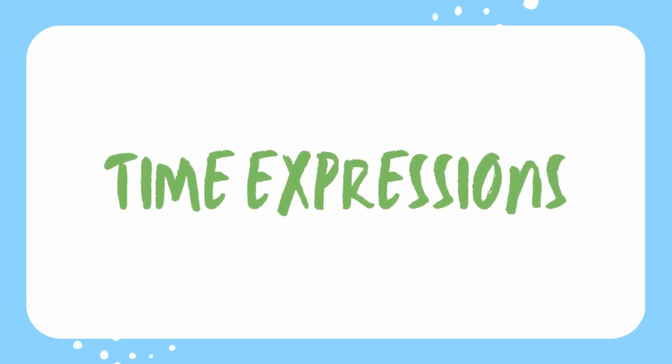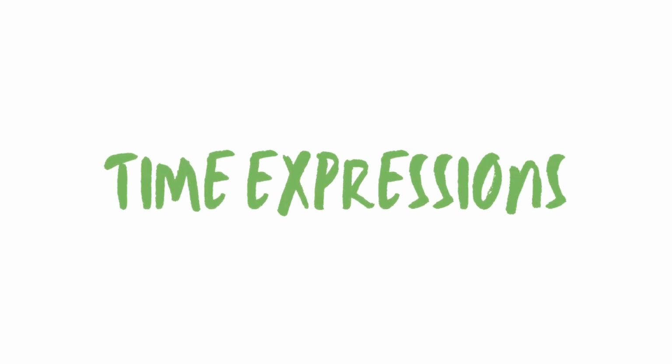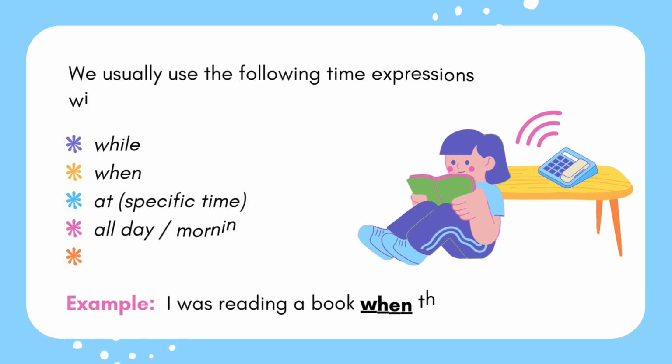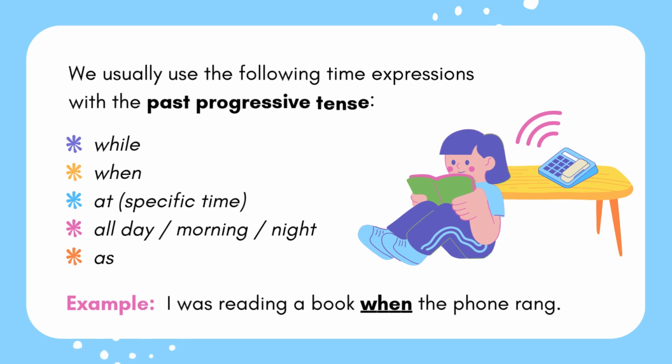Now we're going to look at some time expressions that are commonly used with the past progressive. We have while, when, at, all day, morning, night, and as. For example, I was reading a book when the phone rang.